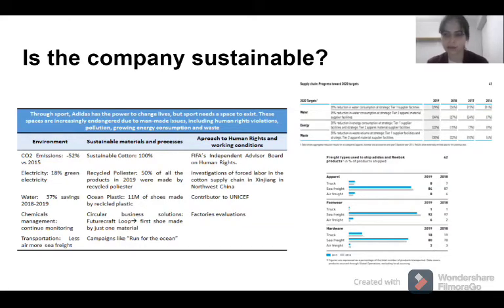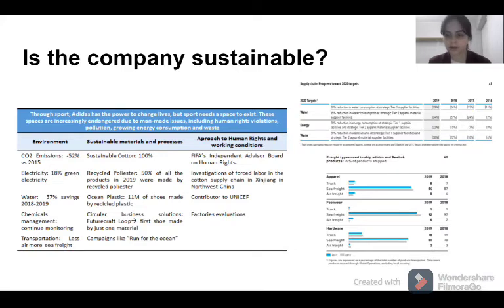In chemicals management, they have a whole program to manage the chemicals that they use in the production process. And in transportation, they track how much the transport they use could affect the environment, and that's why they use, for example, sea freight and not air freight. Also, they use only sustainable cotton.